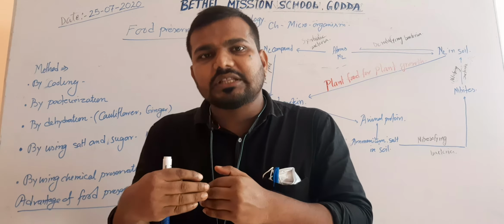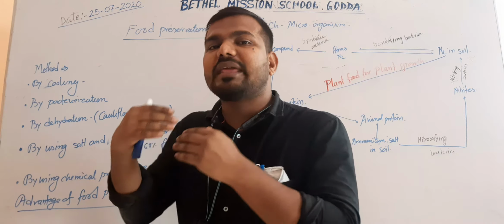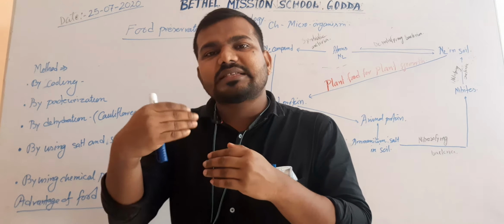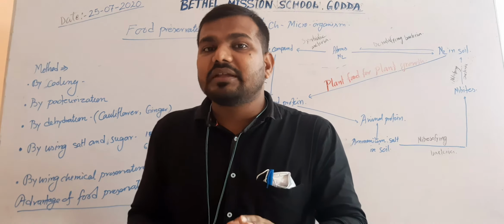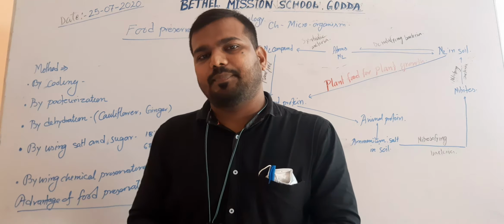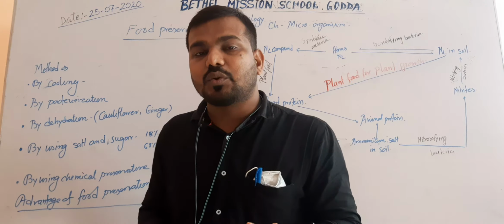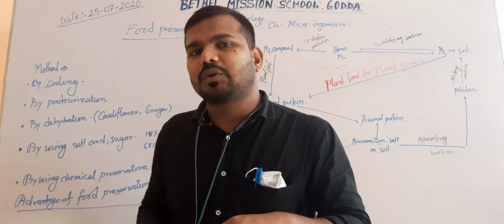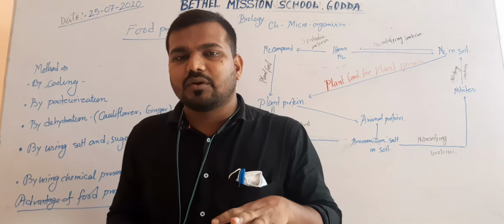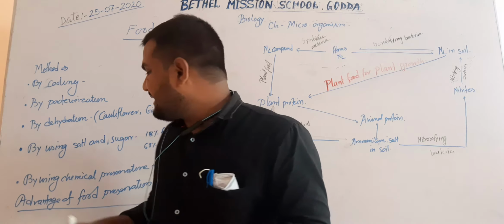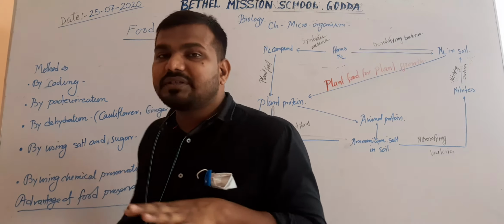If the concentration of salt and sugar is increased over 60%, that will retard the growth of bacteria. This is the process by which we can preserve the food. And one of the most common processes of preserving food is known as chemical preservation.